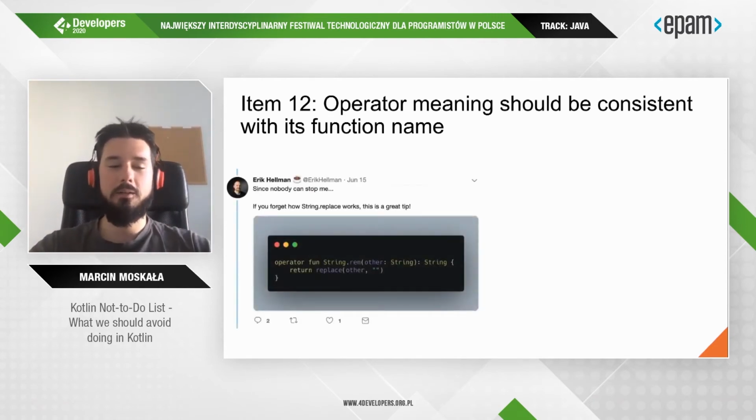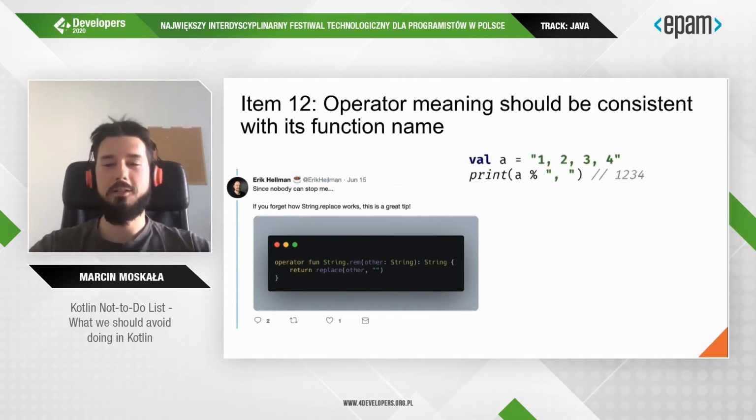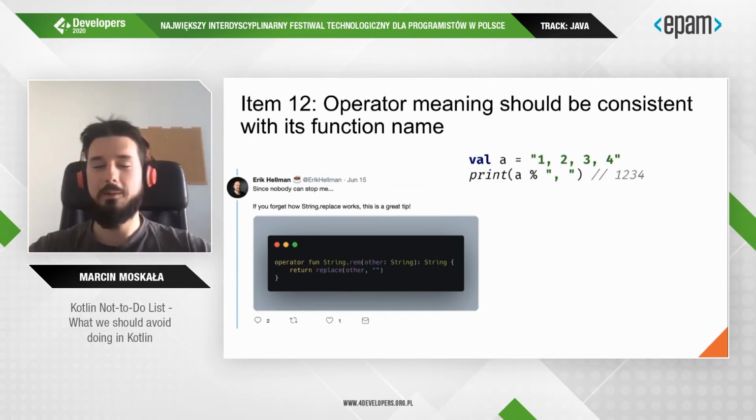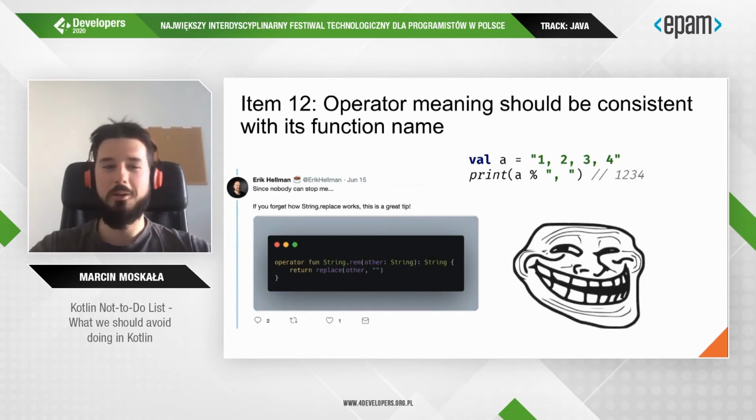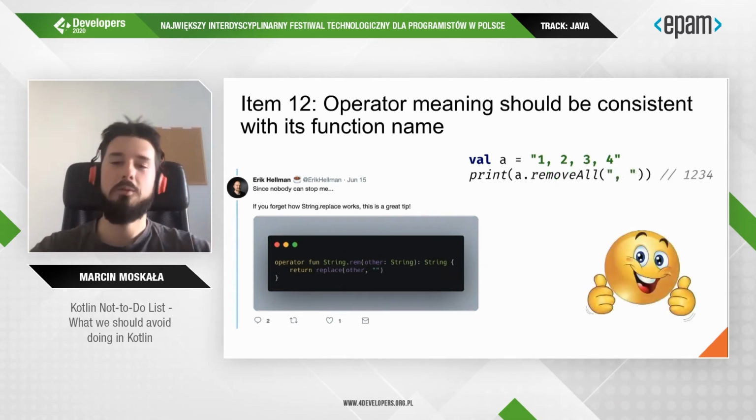This is Eric Hellman, a known personality in the Kotlin and programming world, making fun of that and making an extension that lets you remove some characters using the rem operator. This is clear trolling. This is something that we should never do. It's much more readable to use a function like removeAll. Please do not make Kotlin another Scala.